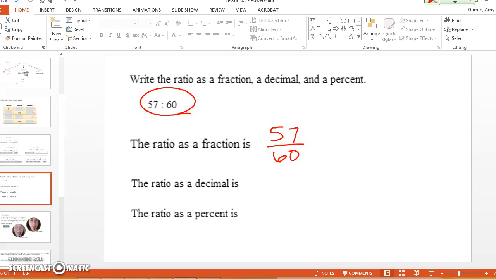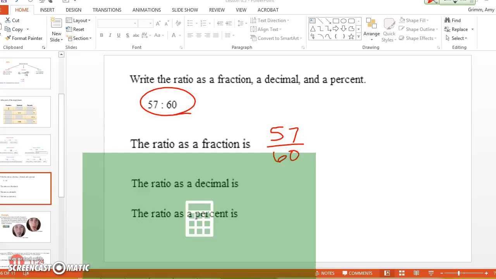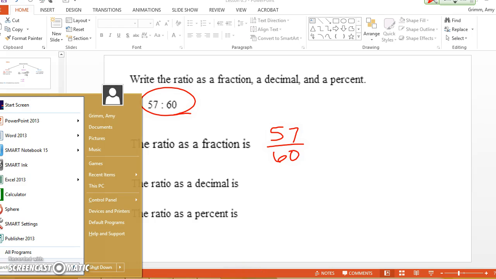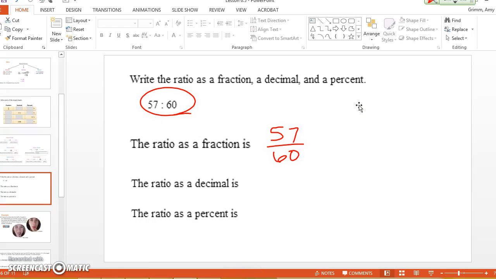Okay, how would I write this ratio as a decimal? You would just divide it, right? So 57 divided by 60 is 0.95. And the ratio as a percent would be 95%. I just wanted you to be comfortable when Digits gives it to you in that form. That's what they're asking for. Same thing we just did, just not as a table.